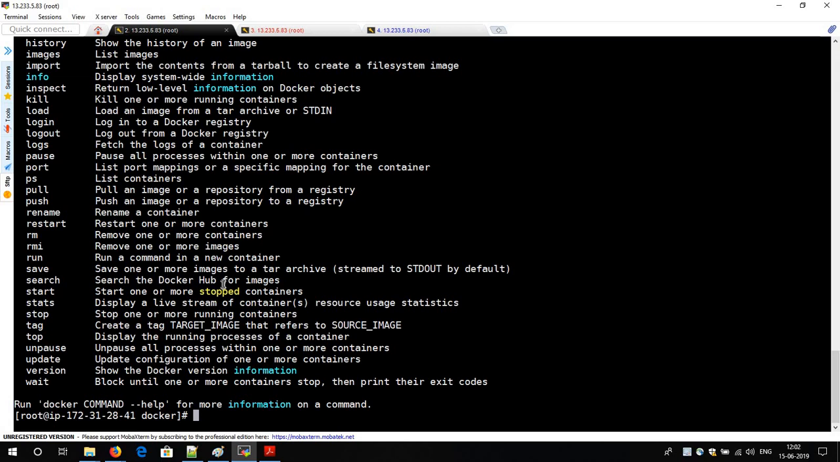You have already installed Docker in your server. So in the upcoming videos we will see how we can pull Docker images, how we can create a Docker container, and how we can use it.